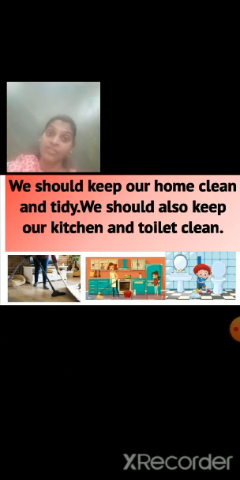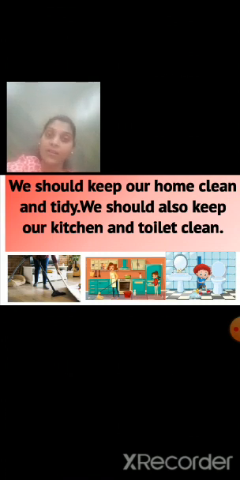And if germs are there in the house, what will happen? Some small germs will come inside our house, like cockroaches and flies. Because of that, we may fall sick. What will happen if we do not keep our house neat and clean?